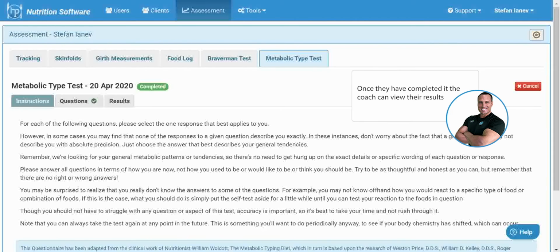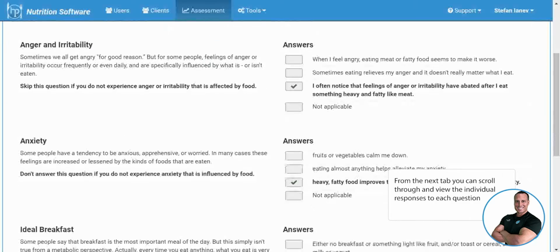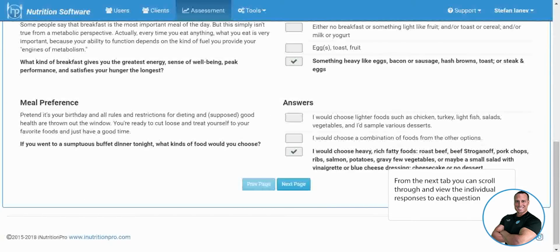Once they have completed it, the coach can view their results. The first page of the questionnaire provides basic instructions on how to best answer the questions. From the next tab, you can scroll through and view the individual responses to each question.